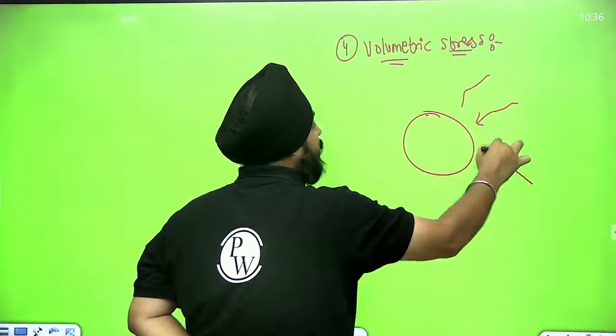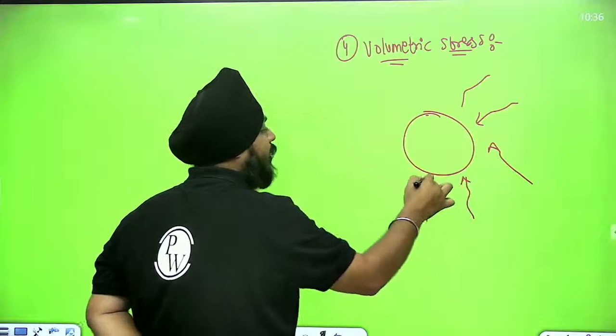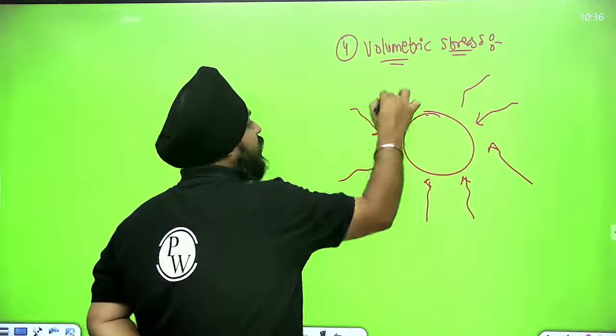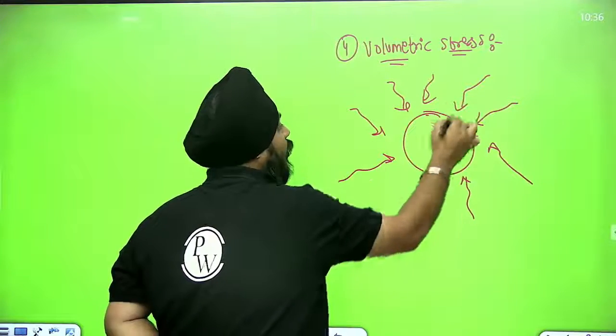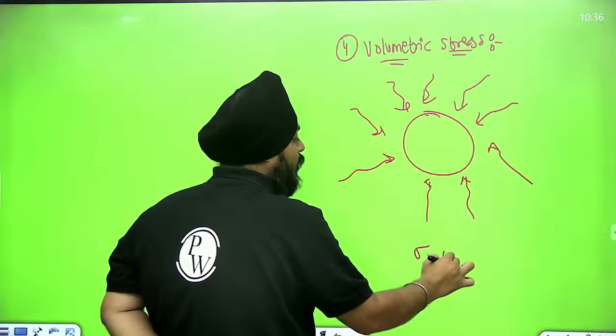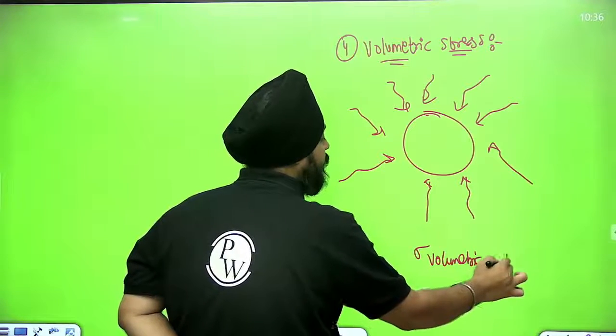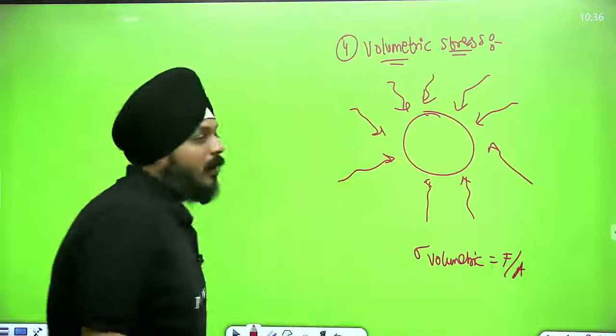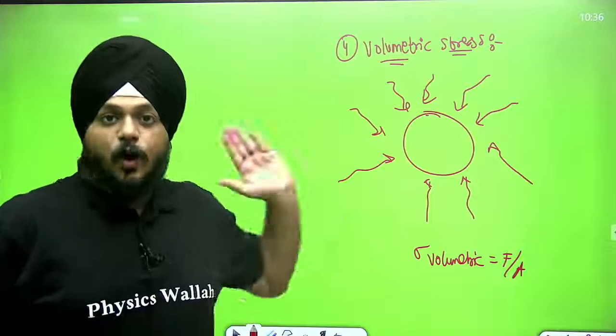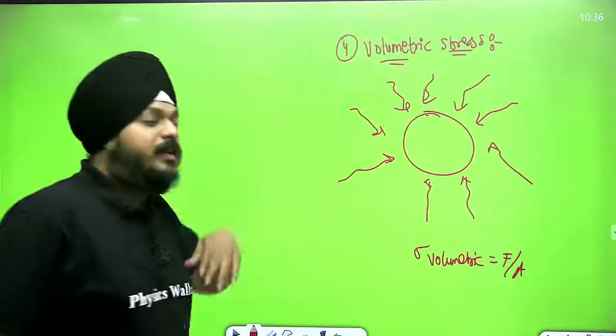If an object is immersed inside a fluid, whatever stress is acting on it from all sides is known as the volumetric stress. For all of these stresses, we have the respective strains. How?